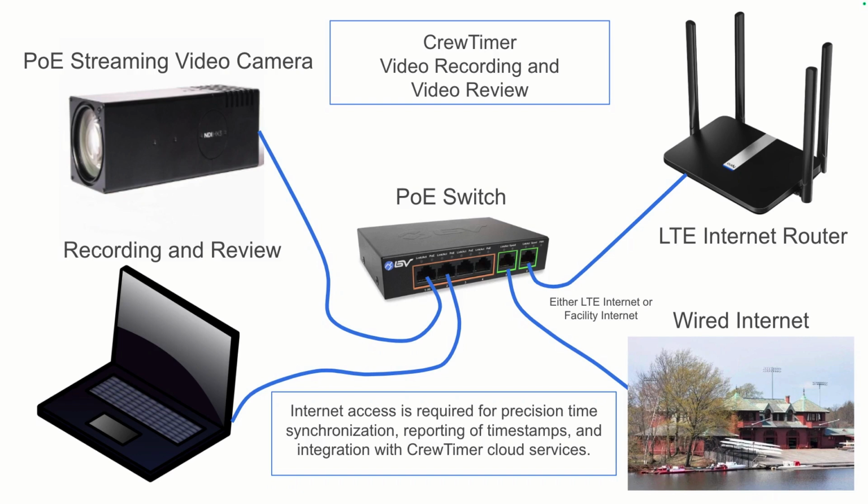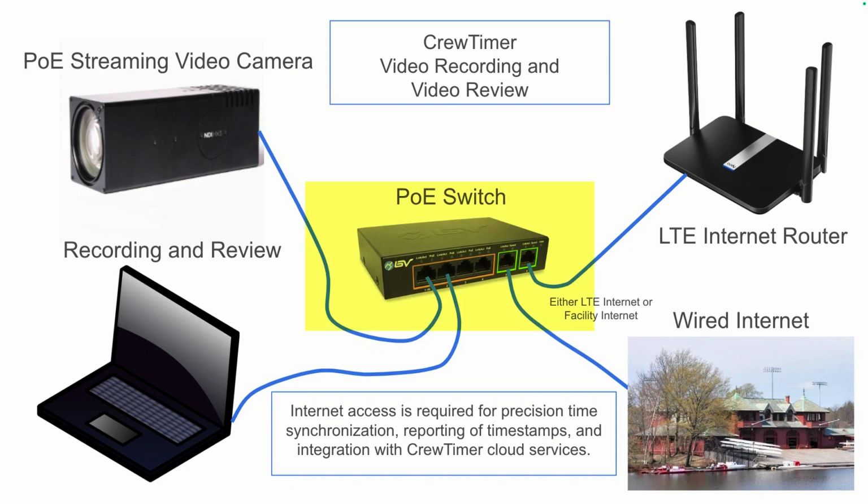The diagram you see here shows the essential components for a recording system. In the upper left is a streaming video camera powered with power over Ethernet. Most of these cameras can also be powered with a plug-in direct to an AC outlet if necessary. I prefer a Cat5 cable as that allows a lot more flexibility in placement of the camera.